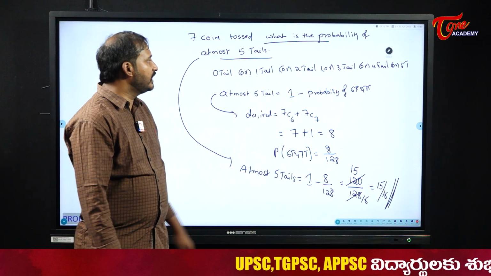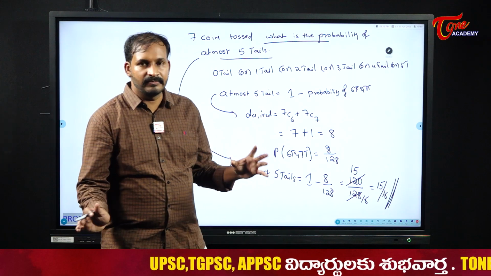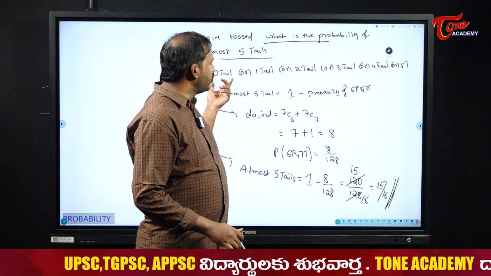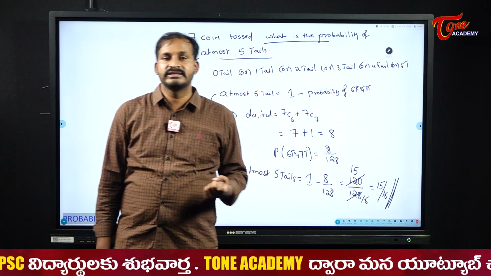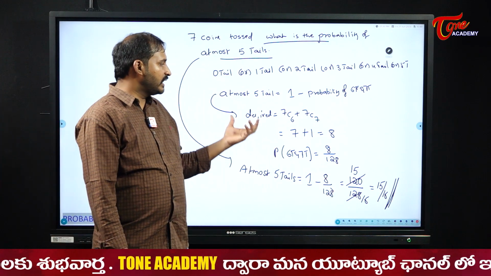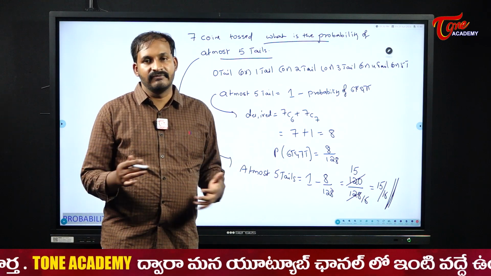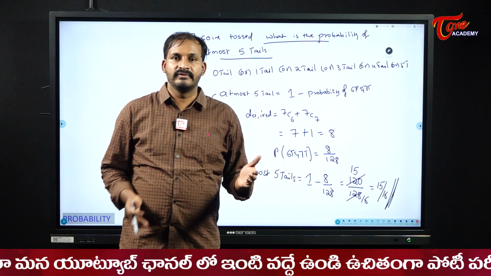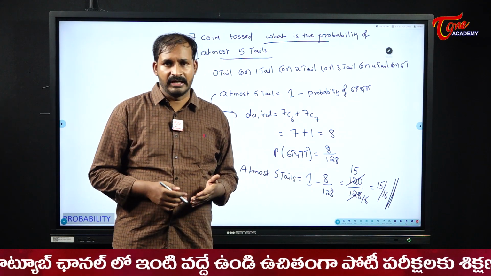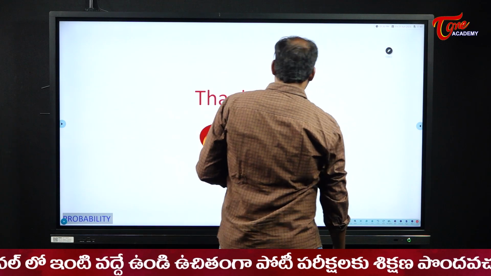This is how you need to find the probability for the maximum cases. If you keep on adding all these things also, you will get the same answer, students, but it will waste a lot of time. So sometimes we need to find things in a reverse manner. Not always in a straight line manner, sometimes we go in a negation manner also.